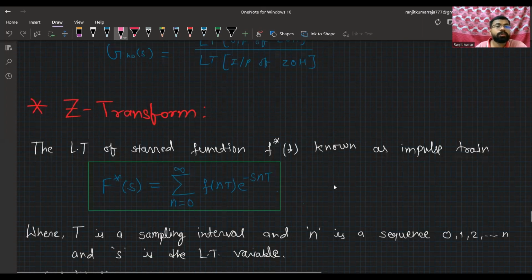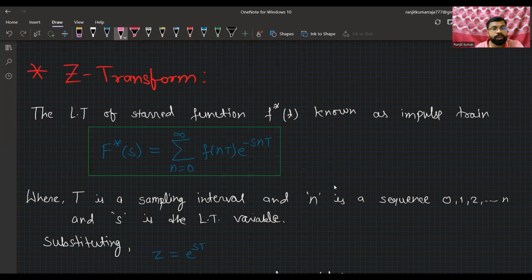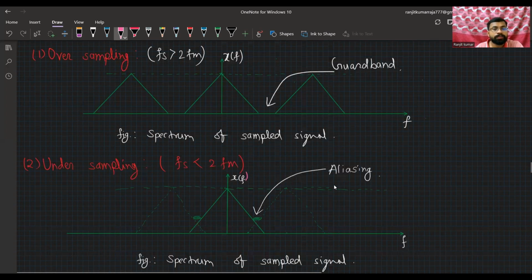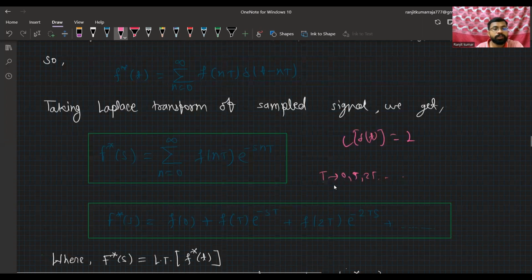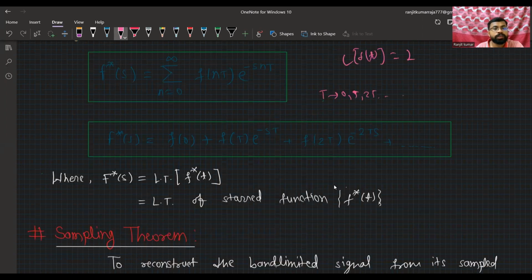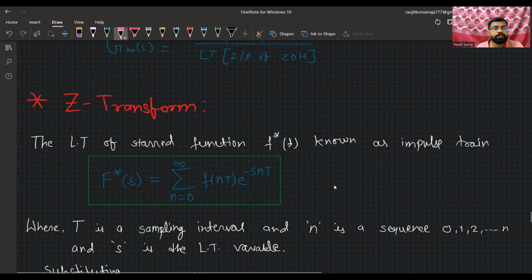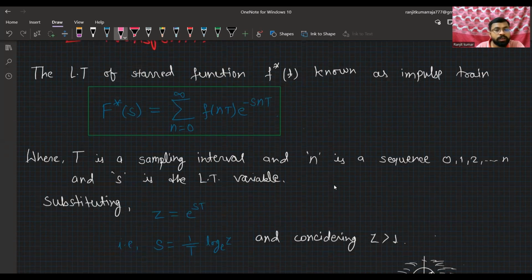Now I am discussing the Z transform. So this is the standard equation for the Z transform, that is f star of s equals, this is the impulse strength that we calculated here. Already we saw how that function came, and the same function I have written here for the Z transform. From here we will calculate the Z transform.